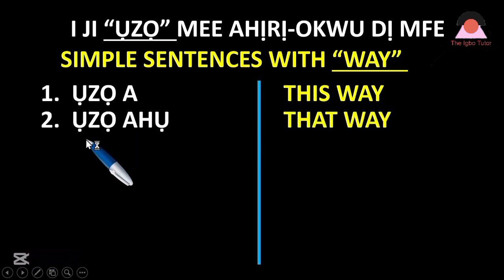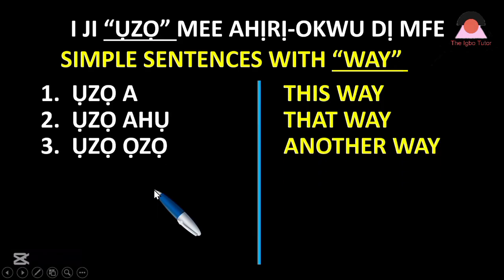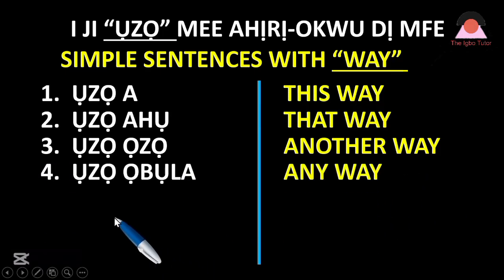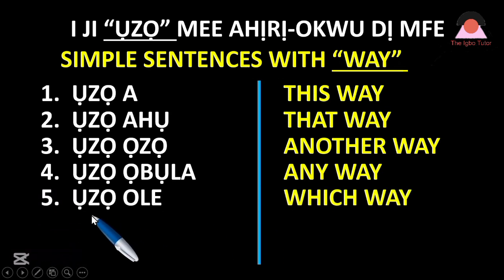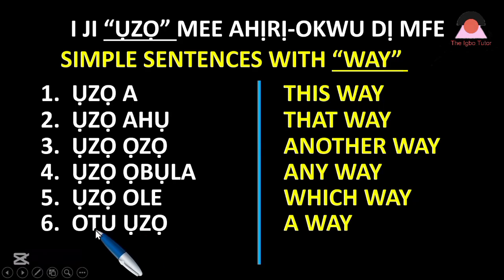Number 2, ụzọ ahụ, meaning that way. Number 3, ụzọ ọzọ, meaning another way. Number 4, ụzọ ọbụla, meaning anyway. Number 5, ụzọ ole, meaning which way.